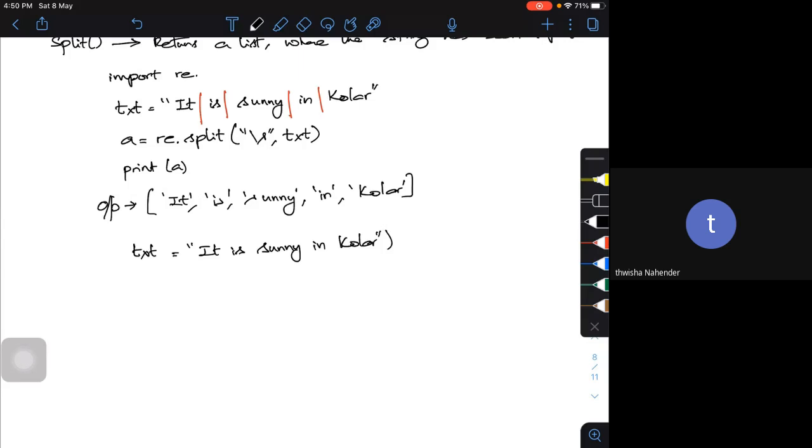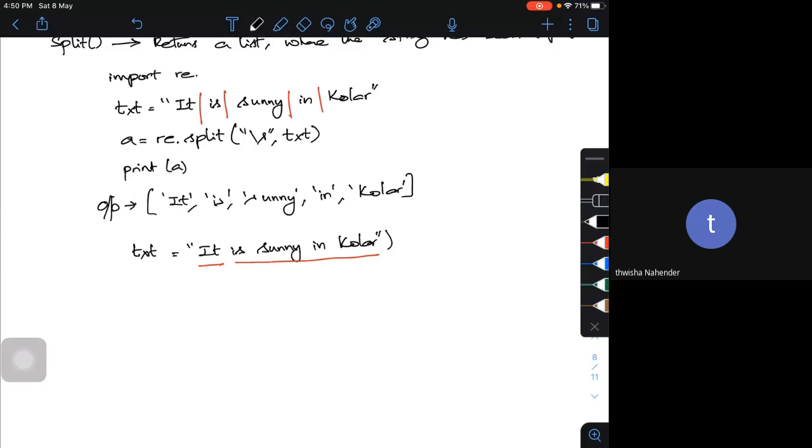Suppose I want to split only once. If I want to split only once, it will have one part, and the next part, so it will be split into only two parts. If I want to do that, how should my regular expression be? It should be something like this.